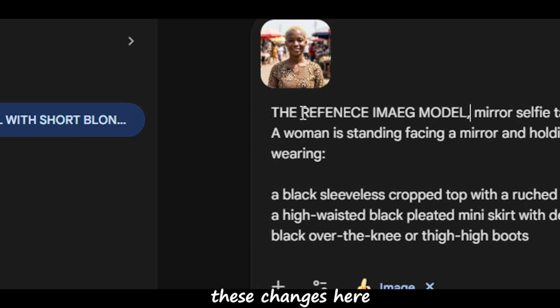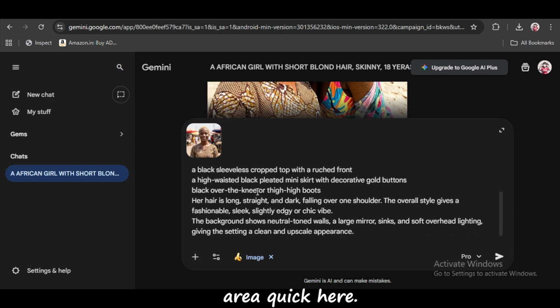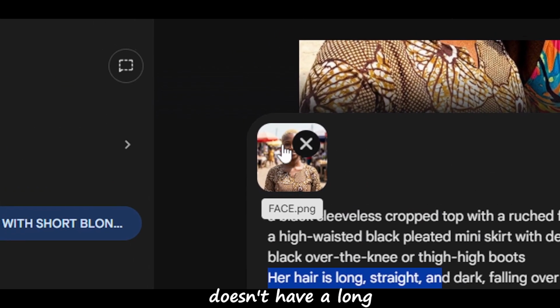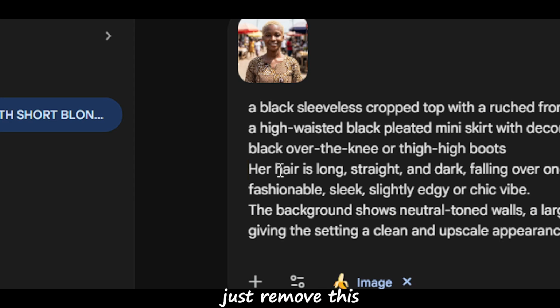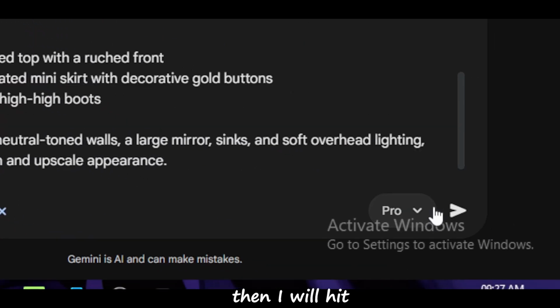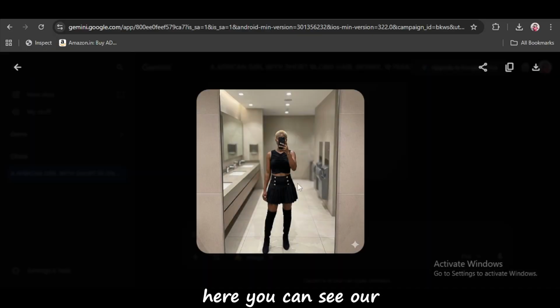Like, it looks like, I will change it to the reference image model. I have made these changes here, and now I will check this prompt real quick. Okay, now you have to make some changes in this prompt, like her hair is long straight, because our AI influencer doesn't have long hair. So I will simply remove this line here, and then I will hit generate, and let's see how our image will turn out. And here you can see our next post is ready. So like this you can create your AI influencer consistent face images.